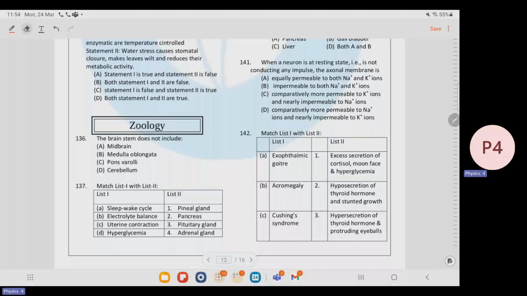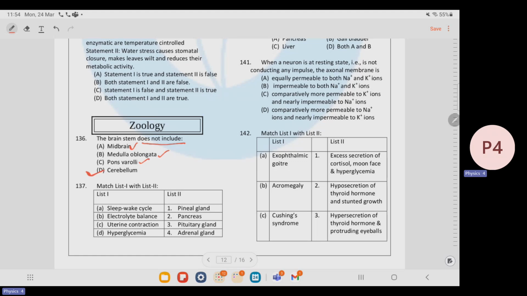This is mock test 5 zoology discussion. So, here we go. The question is: the brain stem does not include what? It includes midbrain, medulla oblongata, and pons also, but does not include cerebellum. So, our answer is D.